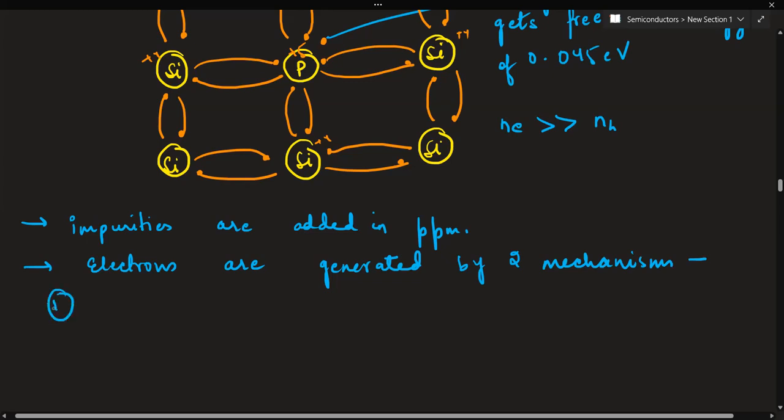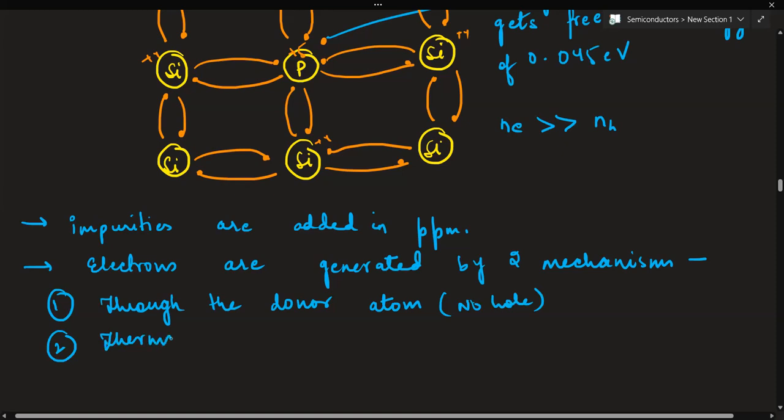First one is through the donor atom itself. Through this donor atom, because it is having extra electron, no hole is there. The other process is the thermal one that I've told you, thermally generated electron.